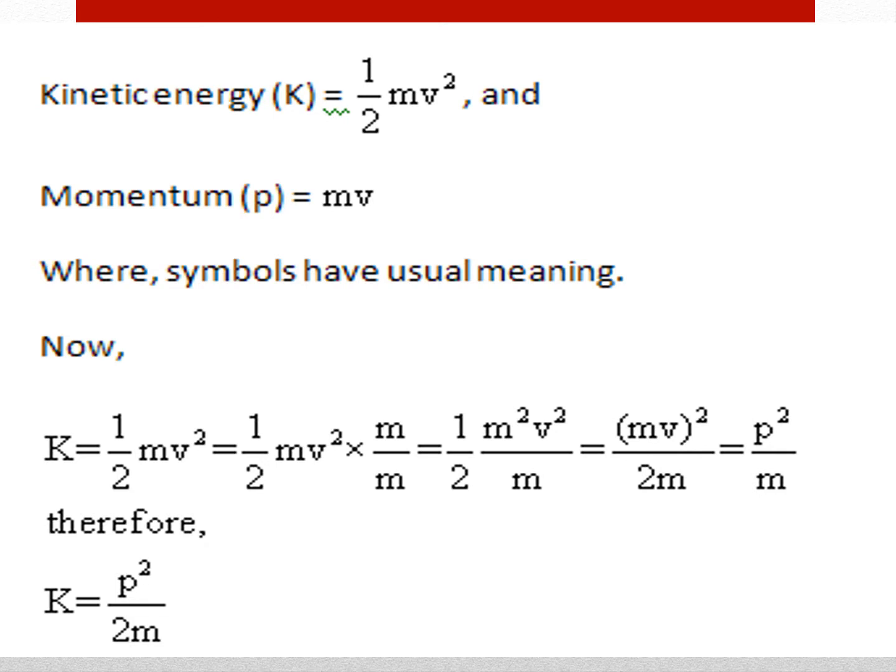Now the relationship between momentum and kinetic energy. The formula for kinetic energy is half mv square, and for momentum p equal to mv. Now K equal to half mv square, isn't it? Right. So half mv square into m by m.